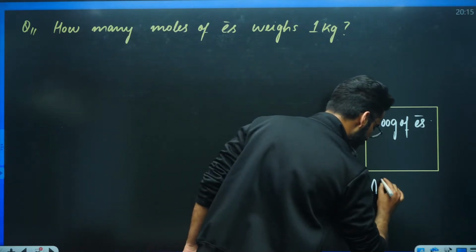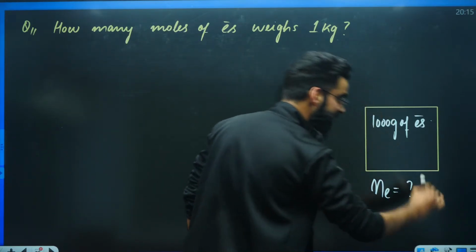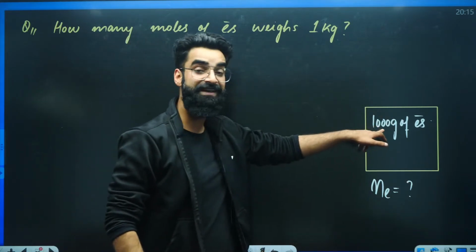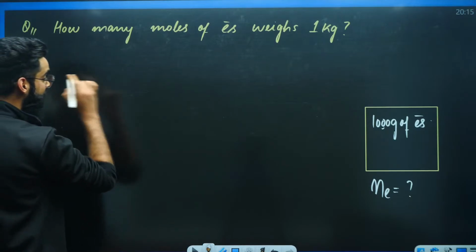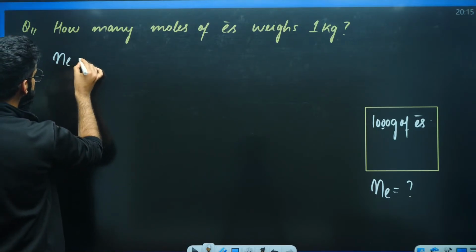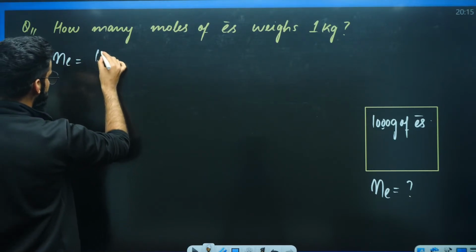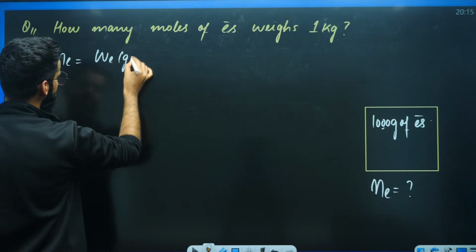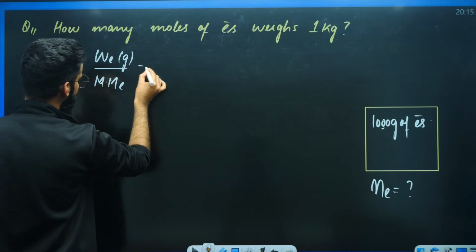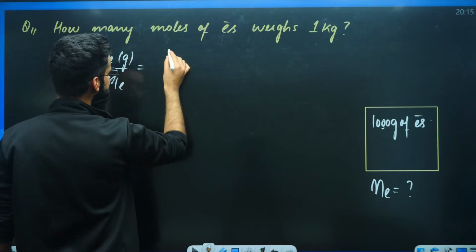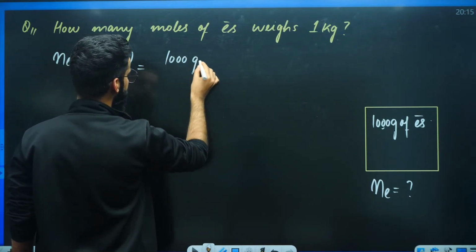I'm asking you, how many moles of electrons are present in the container? So mass is given. We have to calculate moles. How do we convert mass into moles? Number of moles of electron is equal to given mass of electron in grams divided by molar mass of electron, right? What is the given mass of electrons? It is 1000 grams divided by.